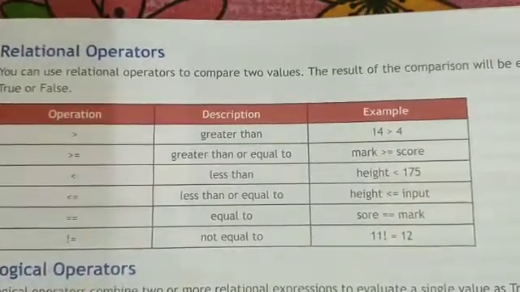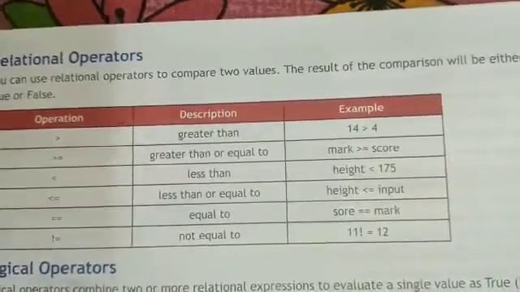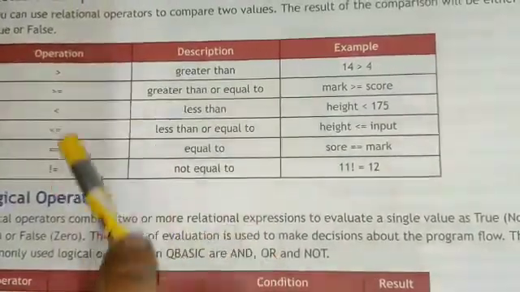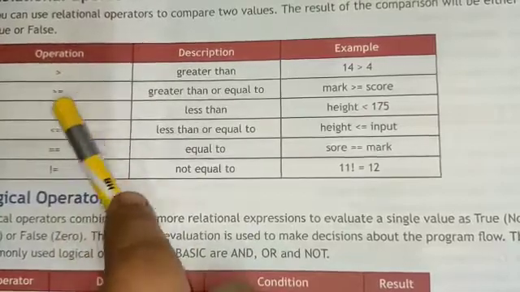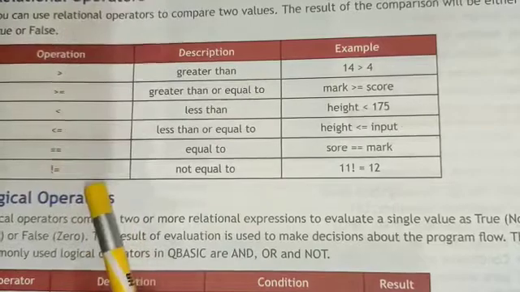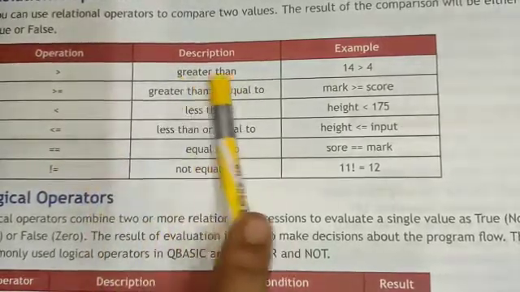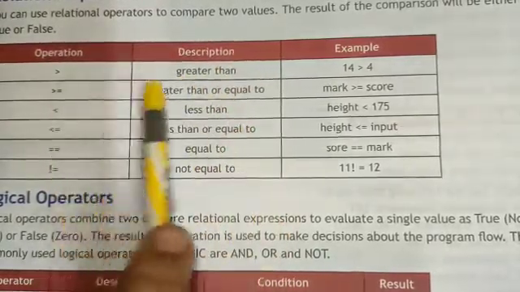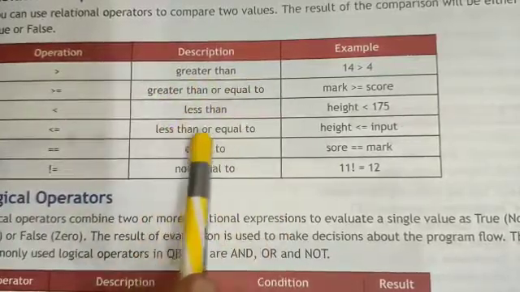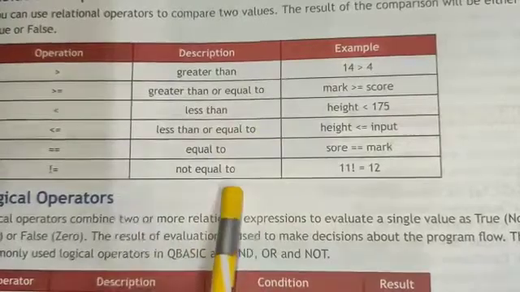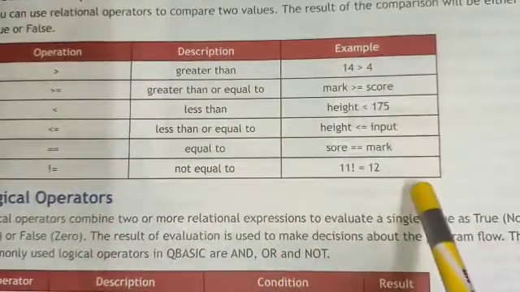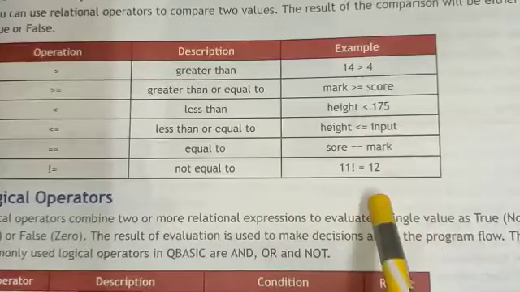The operators are greater than or equal to, less than or equal to, equal, and not equal. Examples are given here for these operators.